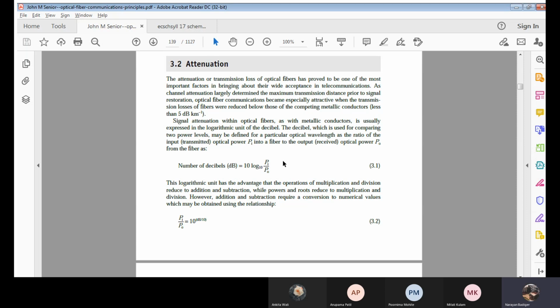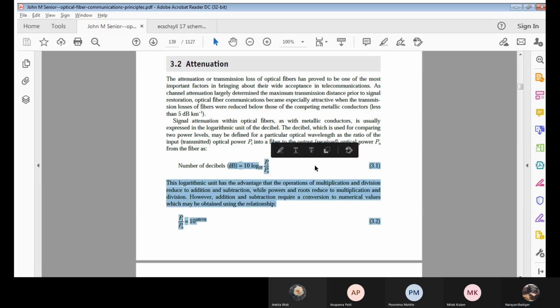Why are these mathematical quantities very often expressed in terms of decibels? Just to avoid complex multiplication and division. Even with powers and roots, it reduces them to multiplication and division, and all those highly complicated operations can be reduced to simple addition and subtraction by expressing the quantity in decibels.